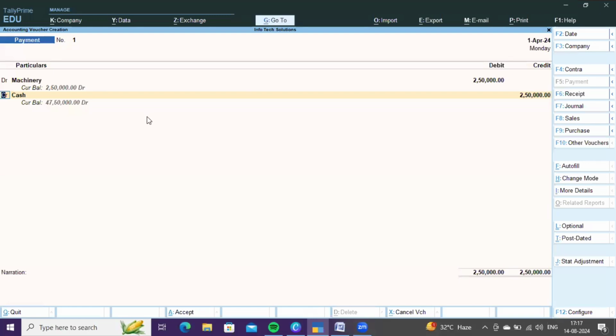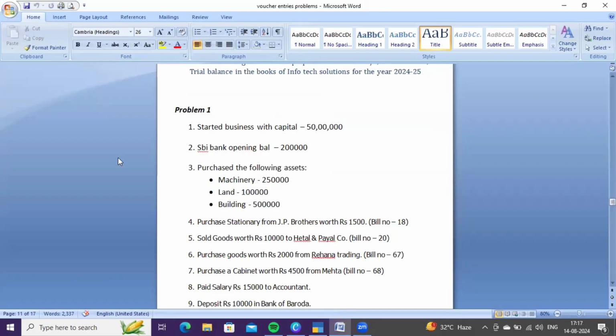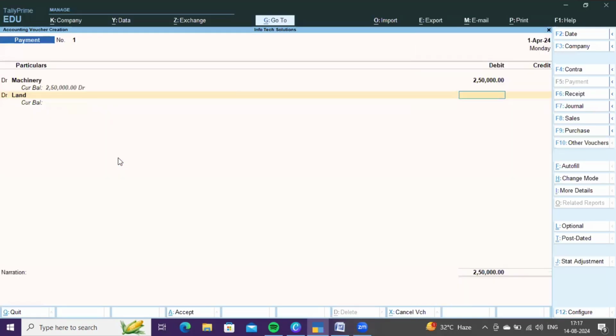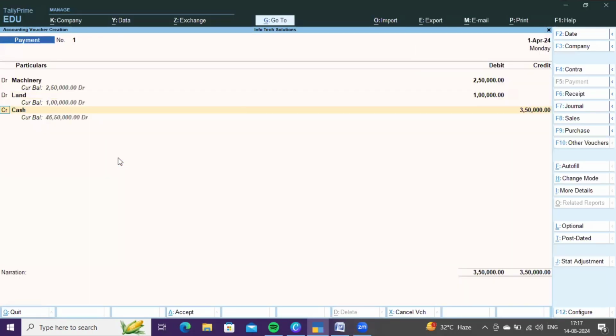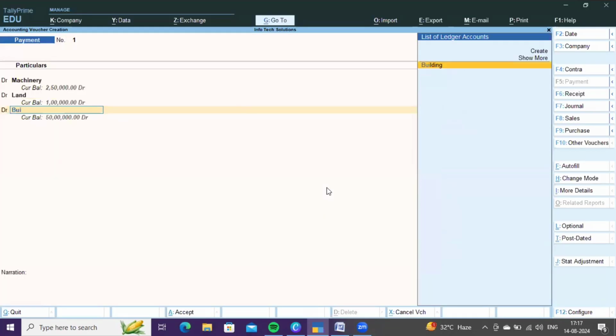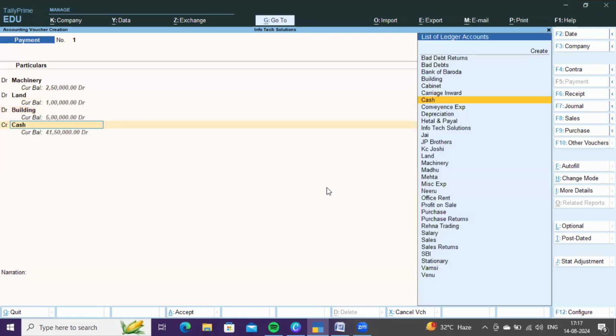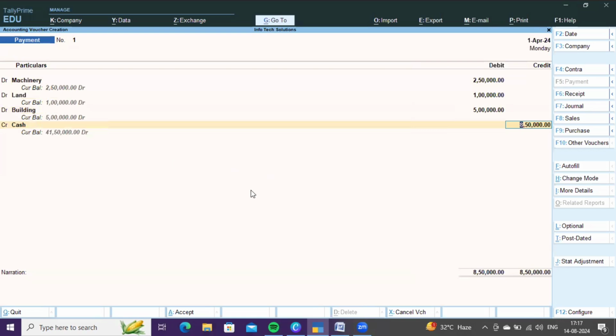So we are paying the amount at a time. So again give debit symbol here, because under double entry mode voucher, I had explained about this. This is nothing but double entry voucher mode. And again debit land 1 lakh, and again give debit symbol because there is another fixed asset, building, 5 lakhs, and give credit symbol. Then press Ctrl A to save it.